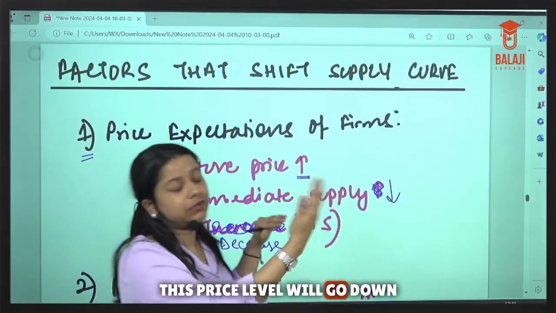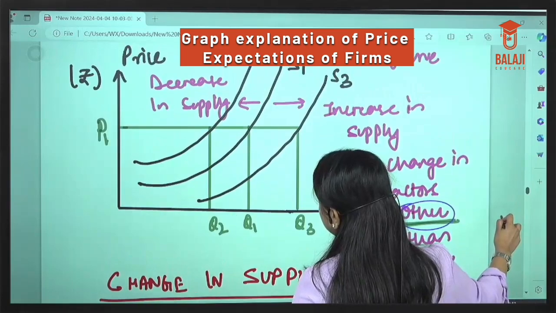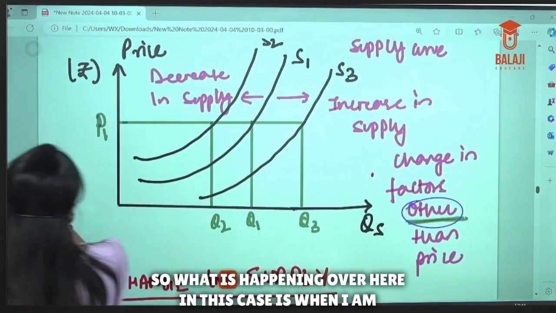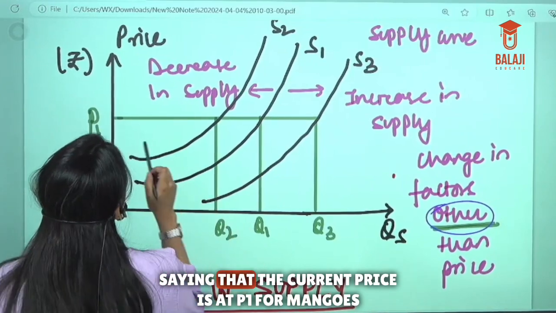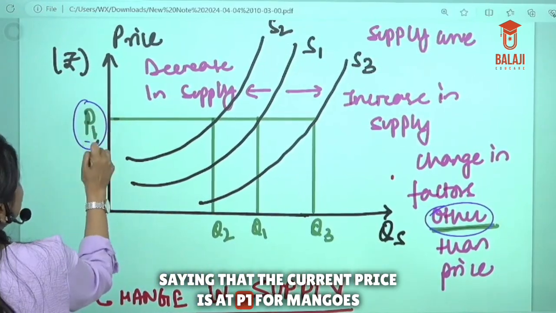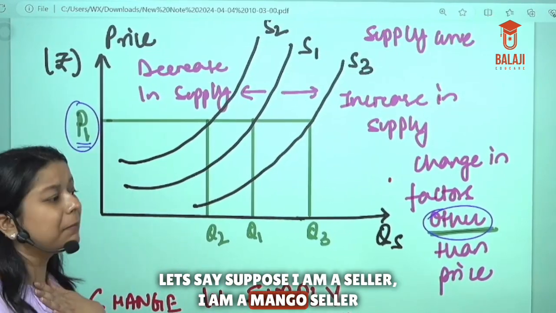This price level will go down. So let's quickly understand this using a graph. See, what is happening over here in this case is when I am saying that the current price is at P1 for mangoes, let's suppose. I'm a seller, I'm a mango seller.